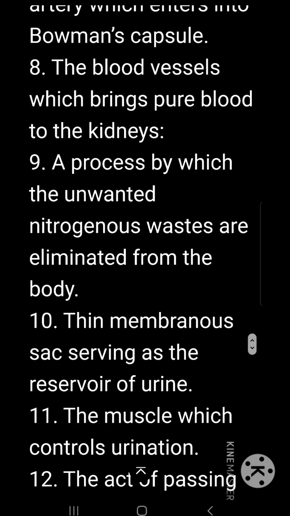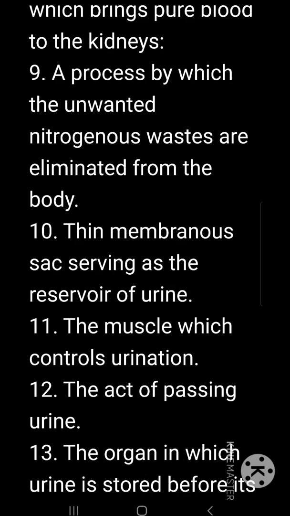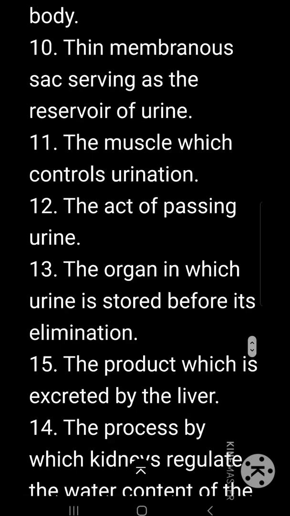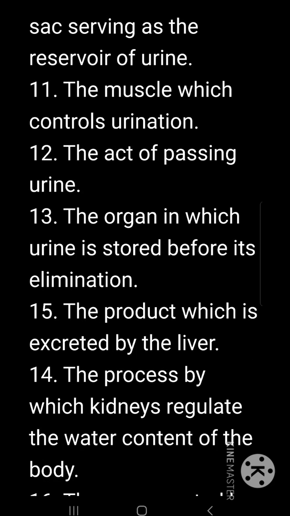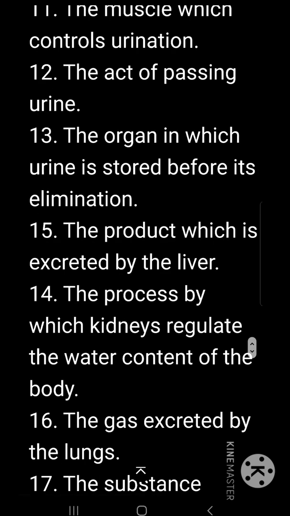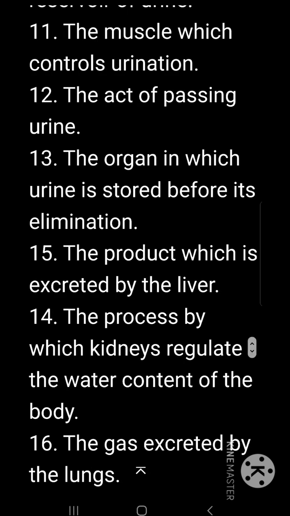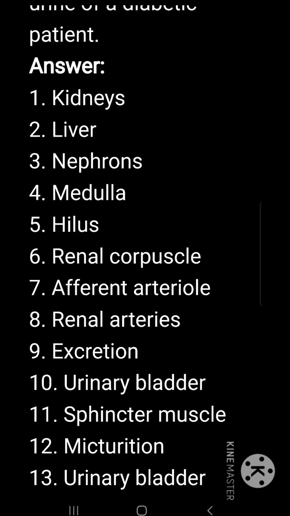The blood vessels which bring pure blood to the kidneys are the renal arteries. A process by which the unwanted nitrogenous waste is eliminated from the body is excretion. The thin membranous sac serving as the reservoir of urine is the urinary bladder. The muscle which controls urination is the sphincter muscle. The act of passing urine is called micturition. The organ in which urine is stored before its elimination is the urinary bladder.